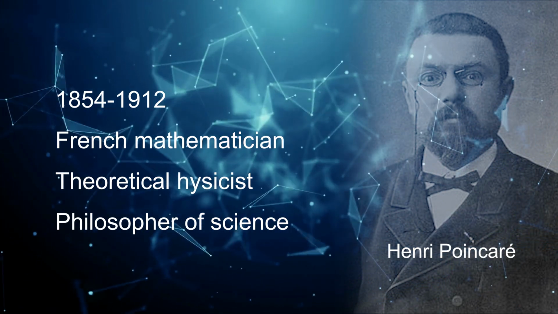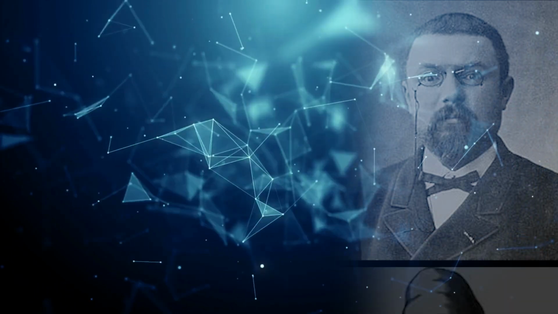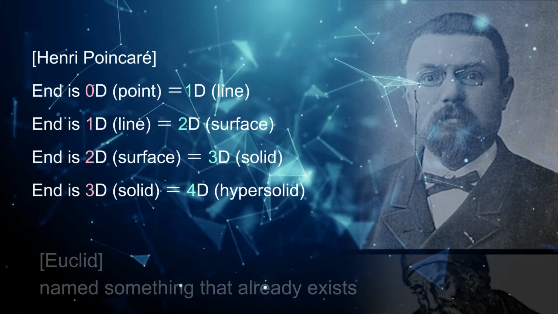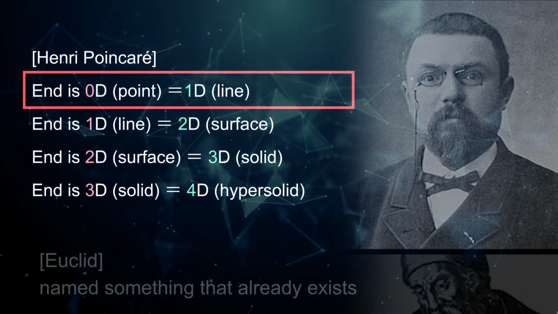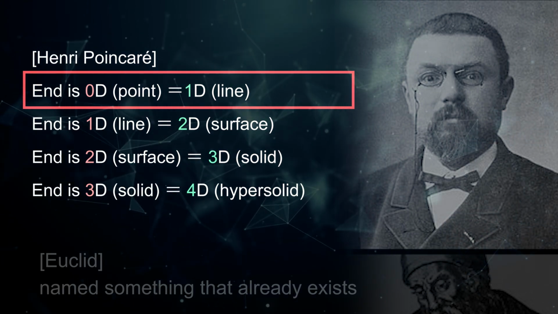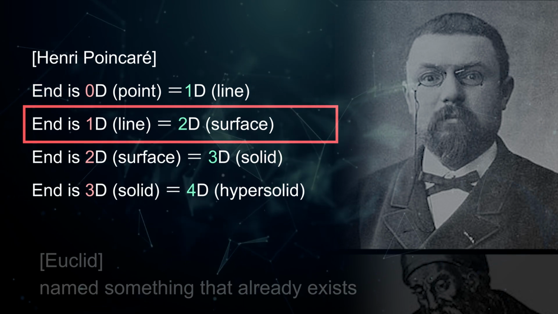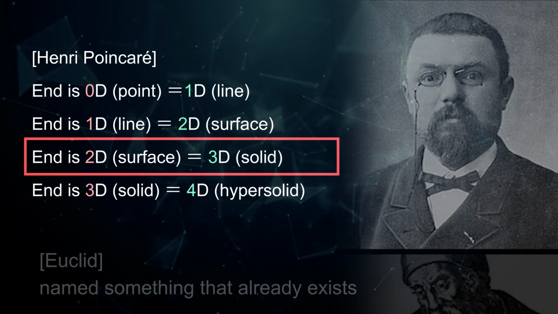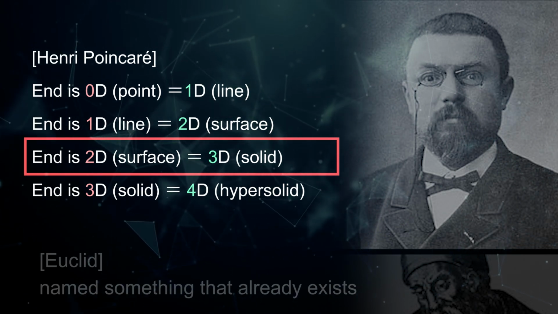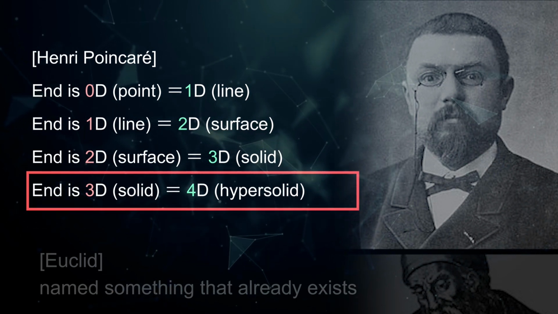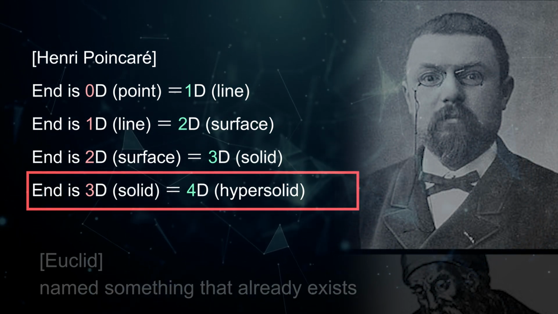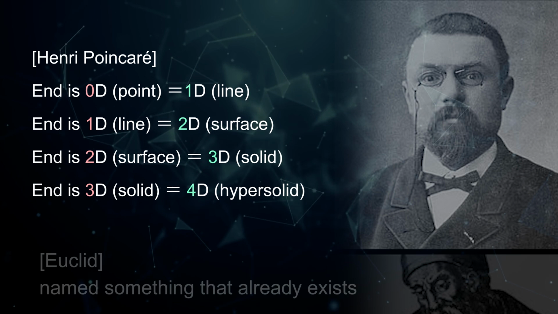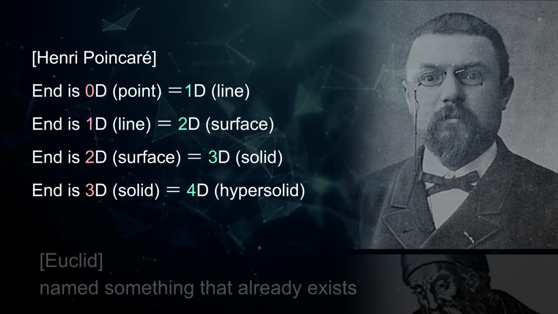He showed the essence of geometry and creativity. Euclid named things that already existed. Poincaré, on the other hand, said of dimensions, an object whose boundary is 0-dimensional is 1-dimensional. Its ends are points. An object whose boundary is 1-dimensional is 2-dimensional. Its ends are lines. An object whose boundary is 2-dimensional is 3-dimensional. Its ends are surfaces. An object whose boundary is 3-dimensional is 4-dimensional. Its ends are solids, thus redefining how we view objects. Indeed, by this method, geometry can handle 4 dimensions and beyond.